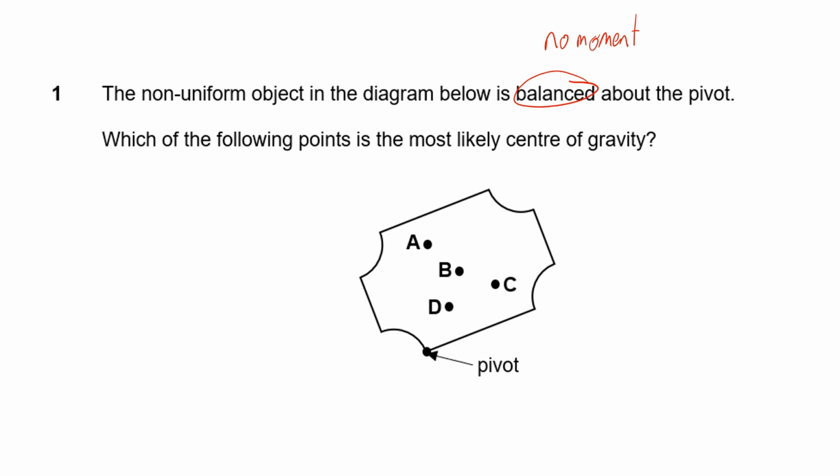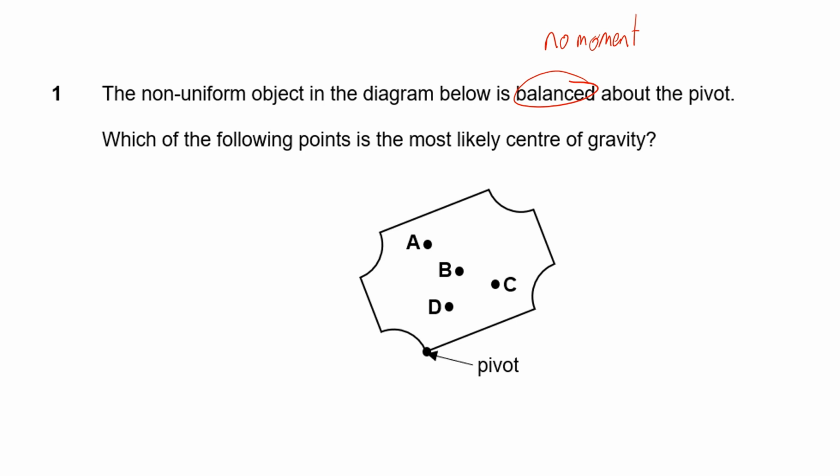And my other force would be the normal reaction force, because this pivot must be touching the ground somewhere. However, we know that the normal reaction force acts directly upwards, okay? And in this case over here, the pivot is the thing that's touching the ground, so it's acting from the pivot. So because of that, my normal reaction force does not have a moment because it is acting directly through the pivot. So in which case, I can very quickly erase this normal reaction force and focus on the weight, which seems to come from the center of gravity.